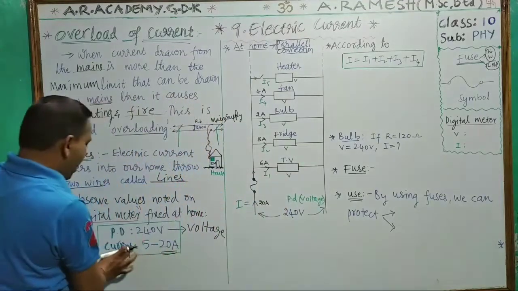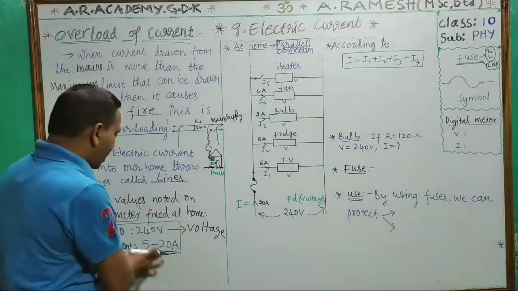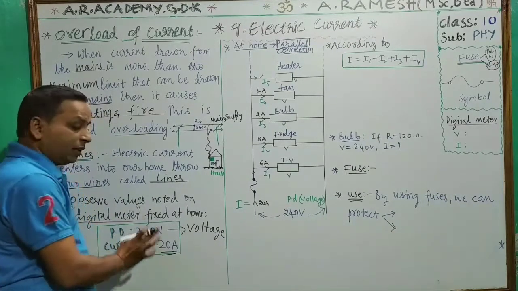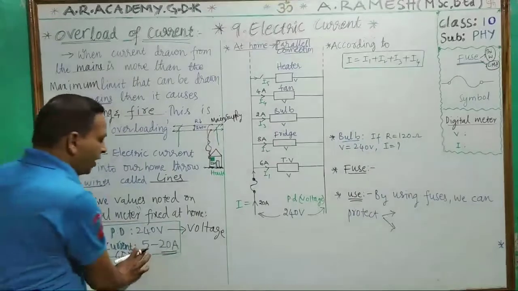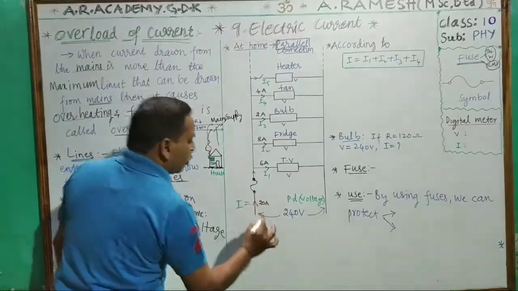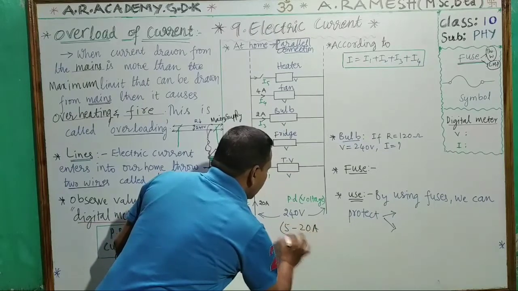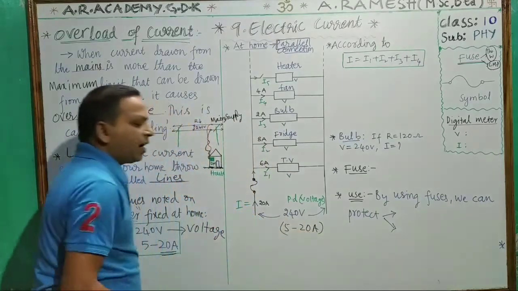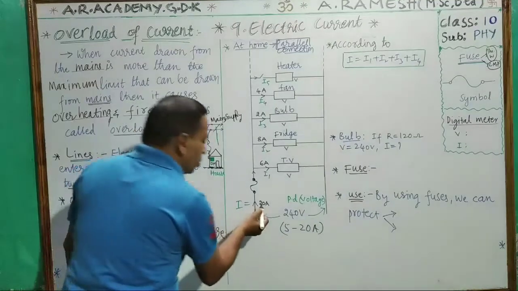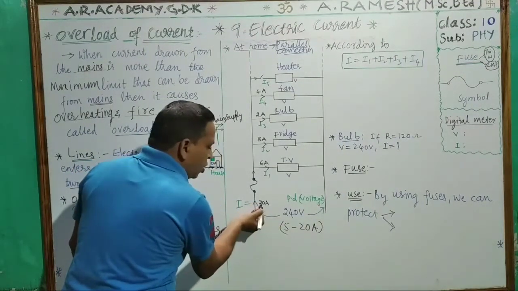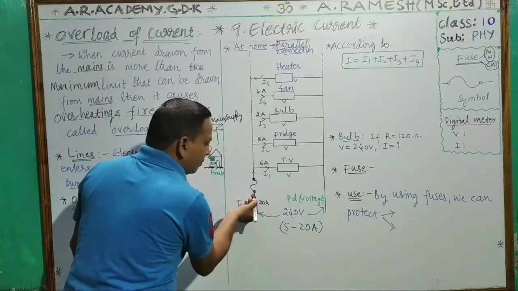Two wires are there. And how much current is coming? According to the specification written on that digital meter, 5 to 20 amps is written. So how much is entering here? Maximum, we are assuming 20 amperes is entering here.